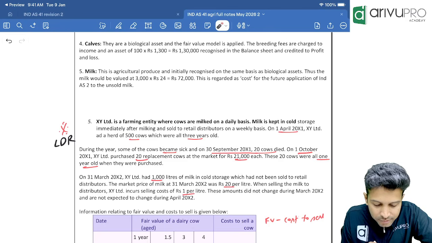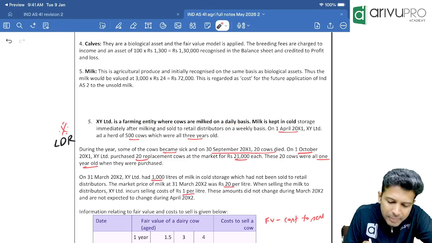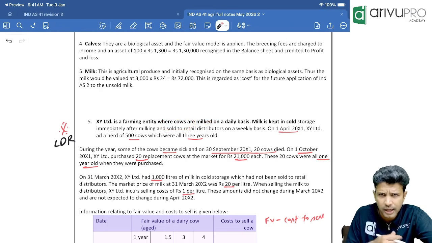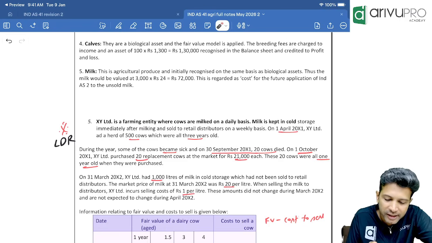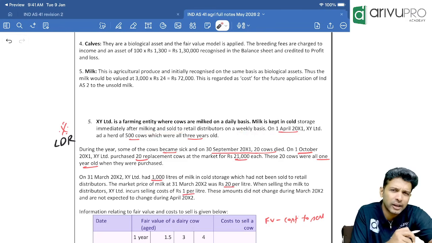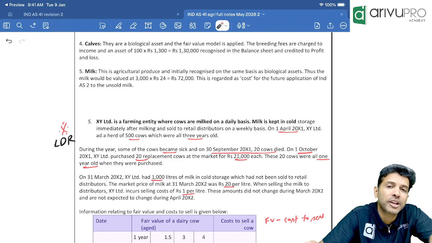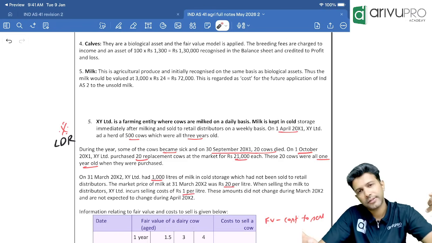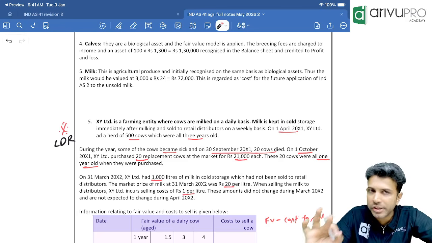XY Limited is a farming entity where cows are milked on a daily basis. So we are managing biological assets called cows so that we can get some milk from it. So is this an agricultural activity? Yes, it is. So Ind AS 41 shall apply. Milk is kept in cold storage immediately after milking and sold to the retail distributors on a weekly basis. Fine. Milk we are selling in the regular course of business, so it is inventory. But up to the point of harvest, milk is measured as per Ind AS 41 at fair value less cost to sell. That fair value less cost to sell itself becomes cost after harvesting for Ind AS 2 valuation purpose.